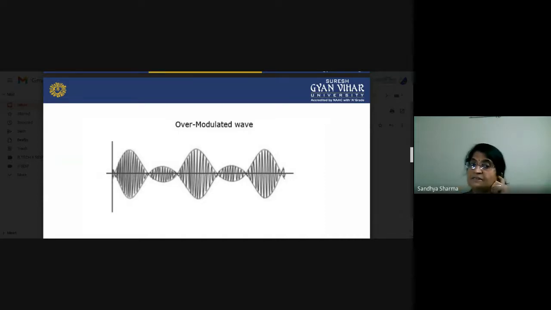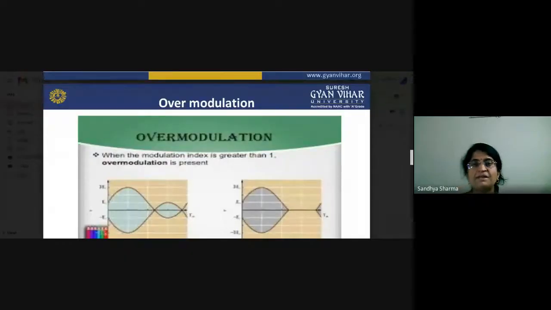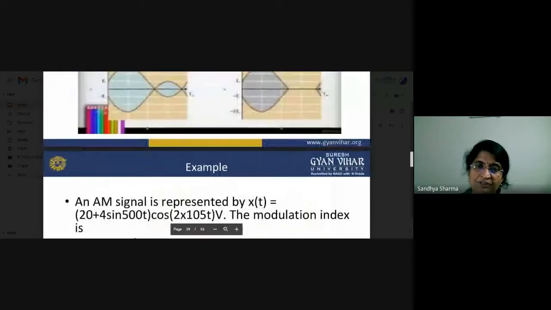Over modulation means mu is greater than 1, and mu greater than 1 means the value of AM is greater than AC. So this is not tolerable. You have to remember this basic general diagram of clipping off. When your modulation index is greater than 1, there may be clipped off signals, and this happens due to over modulation.